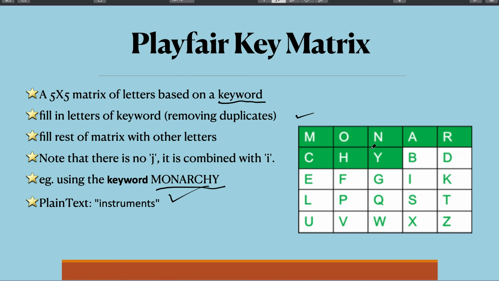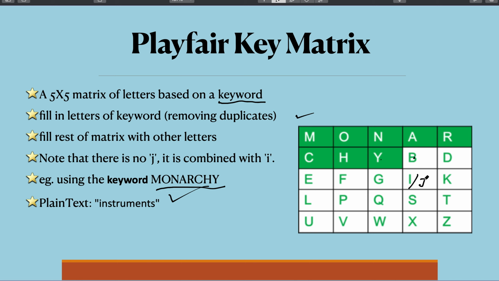That is, MONARCHY is written, and then we fill out the alphabetical sequence. A we are not going to write because A is already covered in the key letters. Next we write B, then C is also covered, so C is not written, then D, E, F, G, H is already covered, then I. You are not going to use J. Since there are only 25 cells and we have 26 letters, I and J will share the same cell.